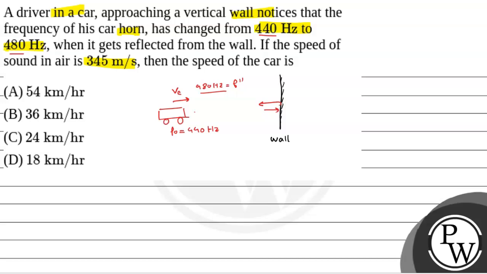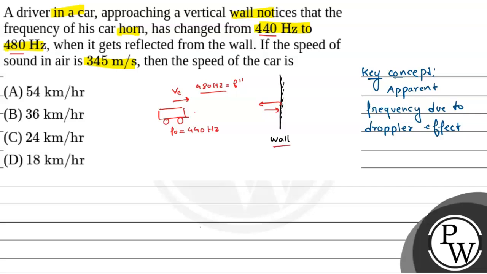नाउ इस क्वेश्चन में हमारा जो कॉन्सेप्ट होगा, that is apparent frequency due to Doppler effect.